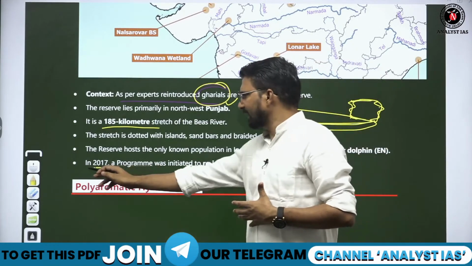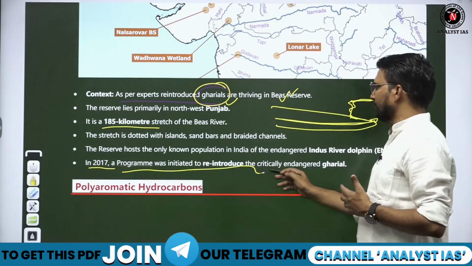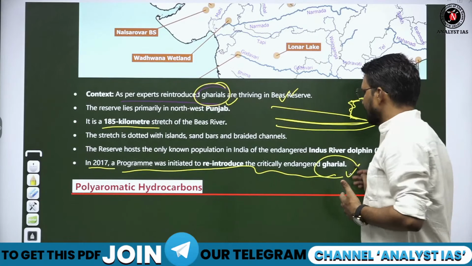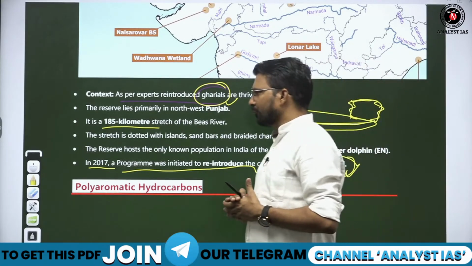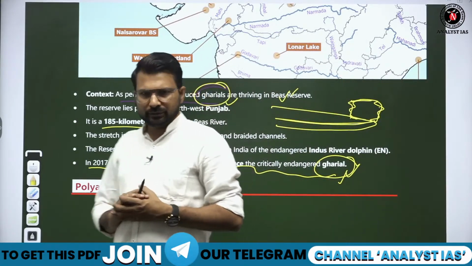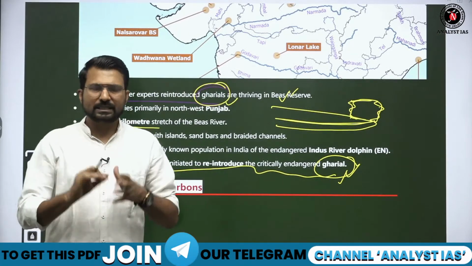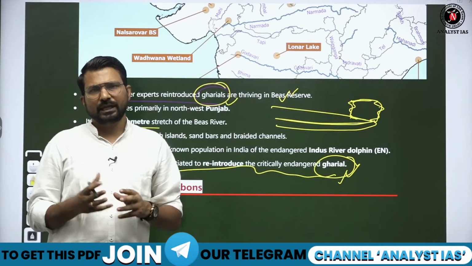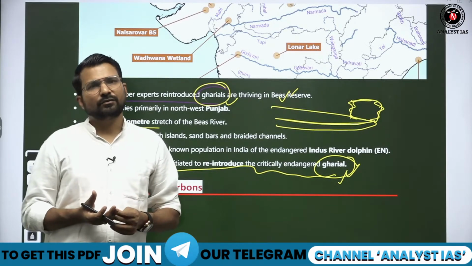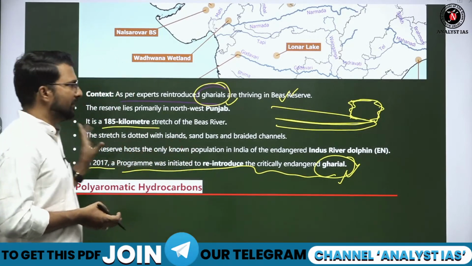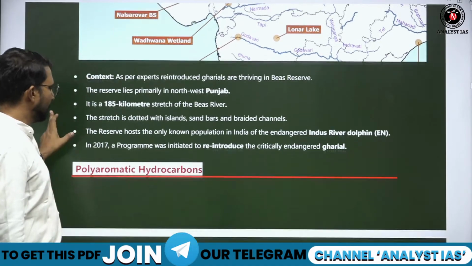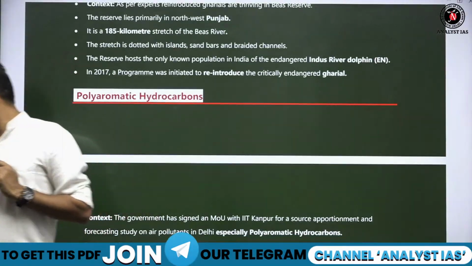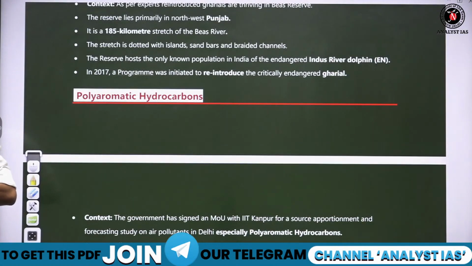In 2017, a program was initiated to reintroduce this critically endangered species, the Ghadial. So after 2017, it is being introduced in various places, and the recent places which were in news are the Bhitarkanika region of Odisha and Beas Conservation Reserve of Punjab. Fine. So remember these reserve areas.